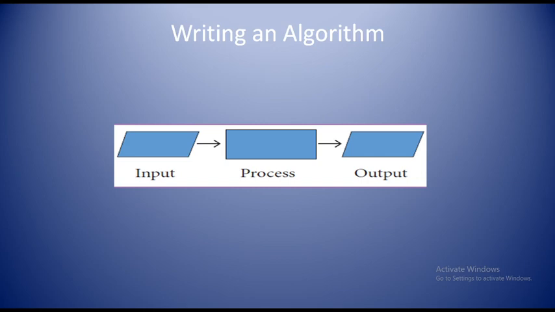And next one is, they have given a problem. Design an algorithm to find the square of the given number and display the result. This is the given problem. For this given problem, you have to write an algorithm.